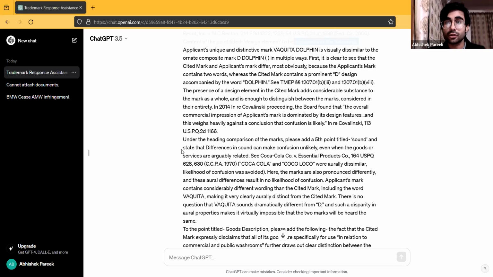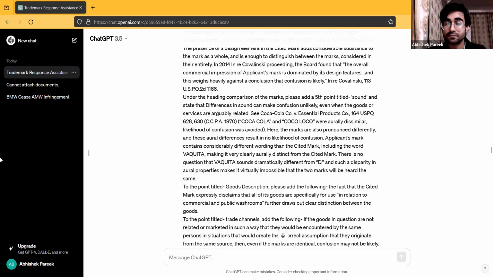So you can use it to your benefit, and you can basically provide a specific point that both of these trademarks sound differently. Again, I have provided a case law to back that up.